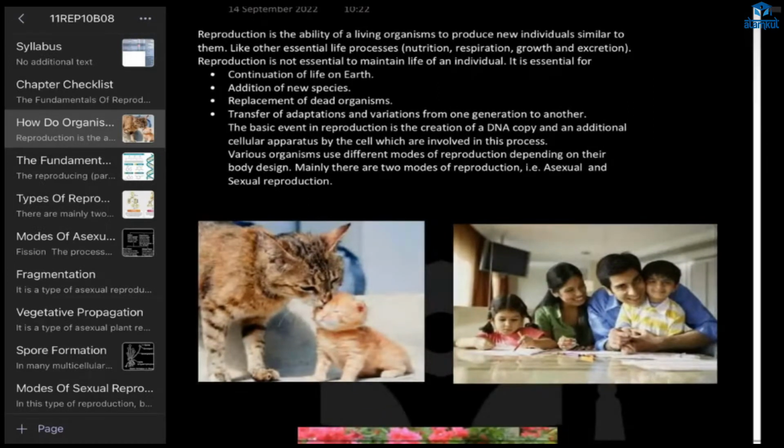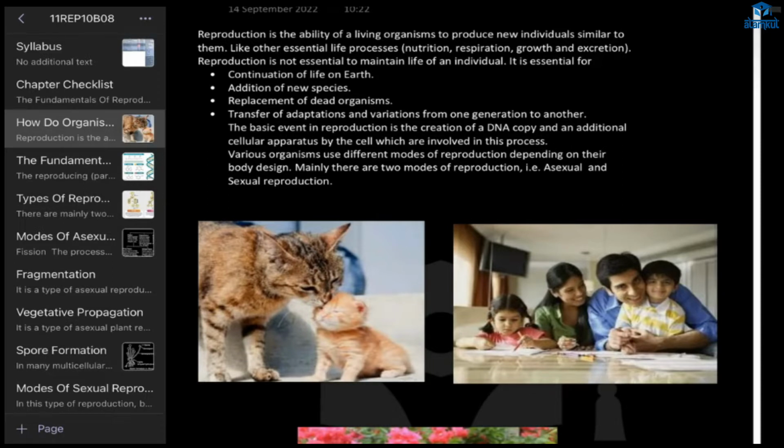For us, when we are talking about us as individuals, it is not essential. The essential processes are our life processes, which we have talked about: nutrition, respiration, growth, and excretion. You have seen in your life, many people will not get married and they don't reproduce, right? So it is not essential for living. Yes, ma'am. For maintaining life on earth, for the species, it is very important.